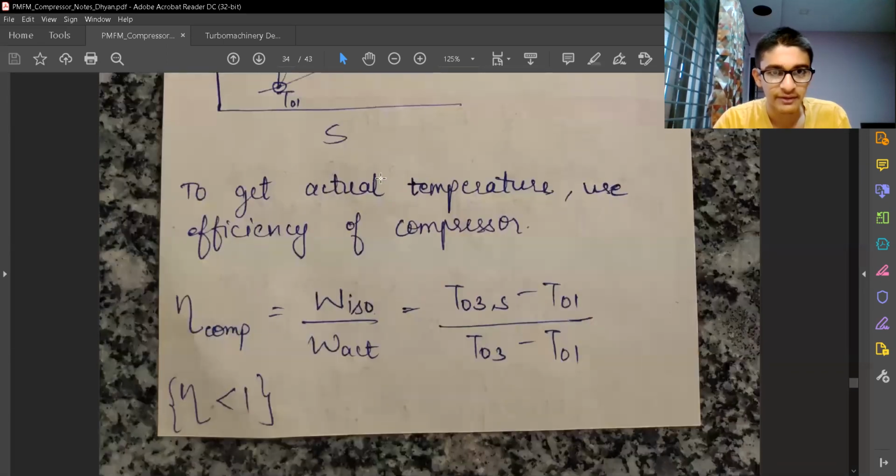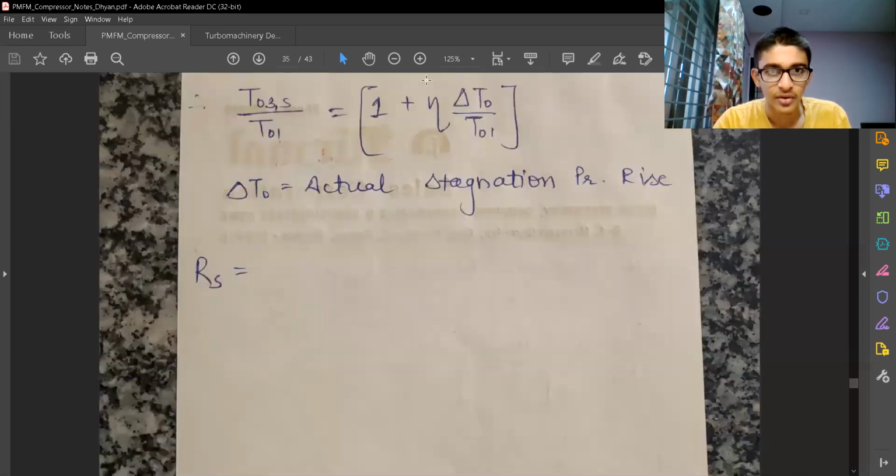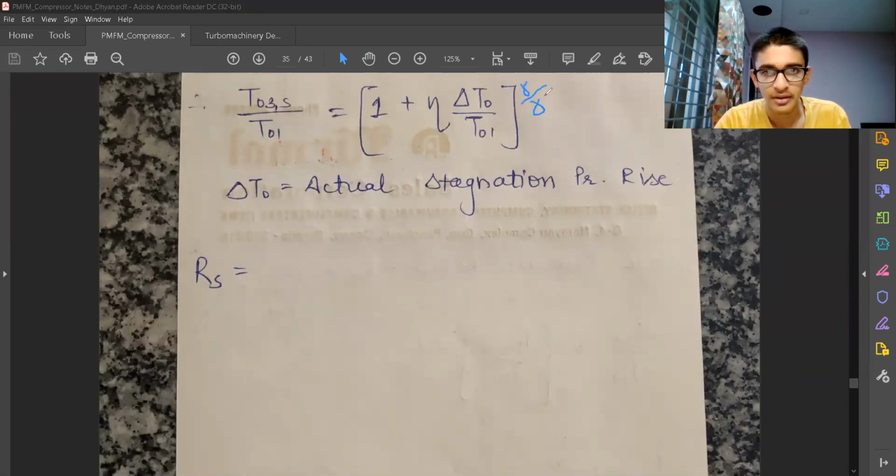So we have done that and we have got the expression over here. One thing is missing in the power: we should have gamma upon gamma minus 1. So we have just defined the temperature ratios over here, and this is the actual stagnation pressure rise.